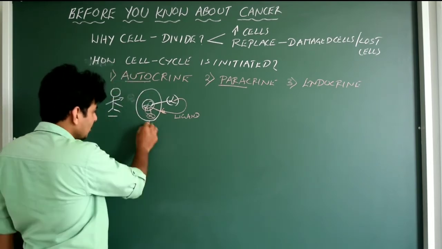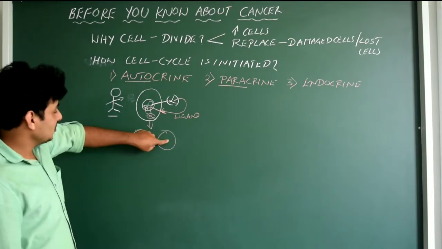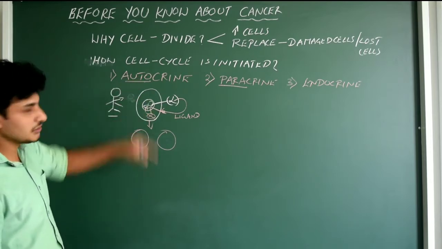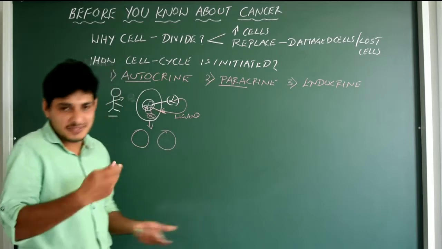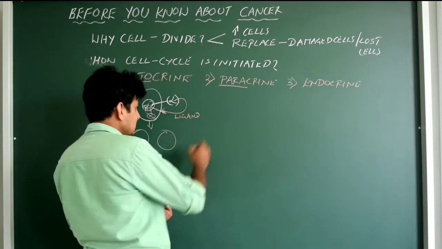Okay, hope you understood. Now it undergoes cell division and produces two cells. Yes. So the original cell is retained and the lost cell is replaced. Done. So this is autocrine. Okay, it is a normal process. It is happening in our life, in our body actually. Next is paracrine. Okay, paracrine is very simple now.